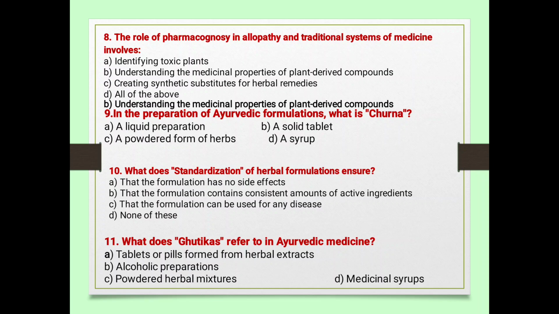Next, in the preparation of Ayurvedic formulation, what is churna? A, a liquid preparation. B, a solid tablet. C, a powdered form of herbs. And D, a syrup. A powdered form of herbs.